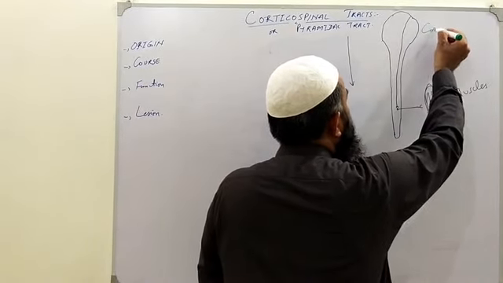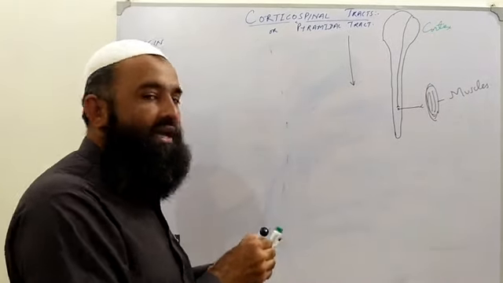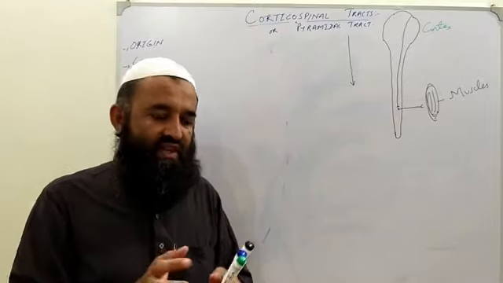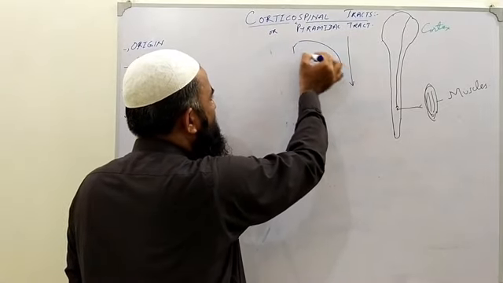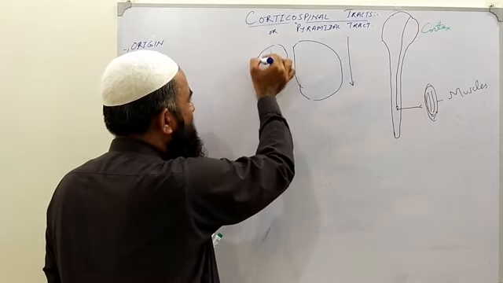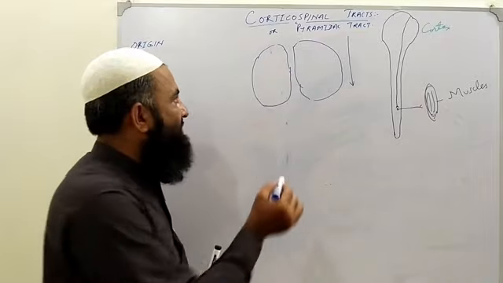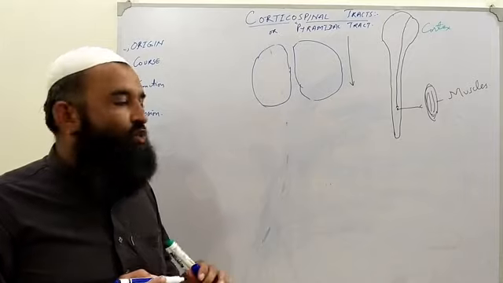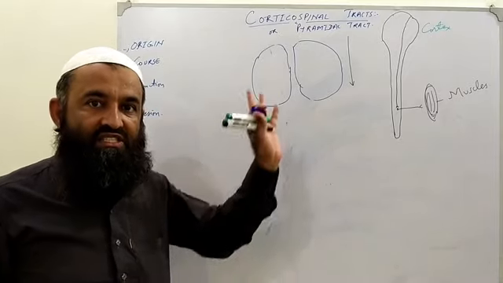So about its origin, this originates from the cerebral cortex, the highest area of the brain. And the human cerebral cortex is divided into two portions, one right half, one left half. If the brain is divided into two equal parts, this will be one side, the other will be the other side. This is one cerebral cortex, this is the other cerebral cortex. We are doing the origin of this tract. It originates from three areas of the cerebral cortex.